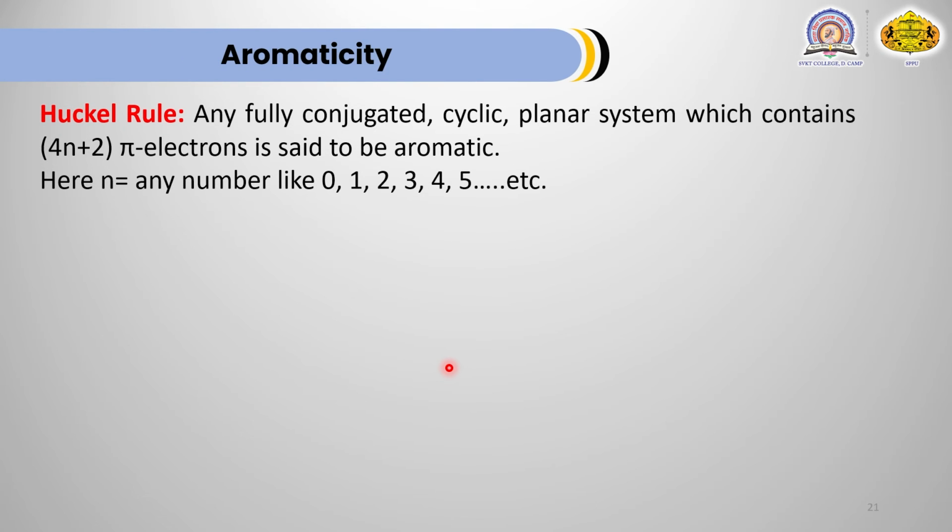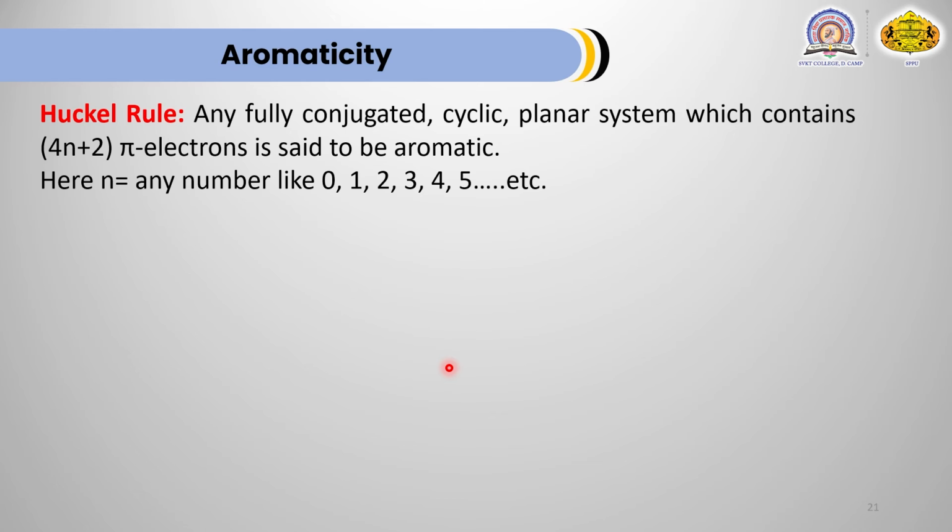Now this is the Huckel rule. You can define this rule as any fully conjugated cyclic planar system which contains 4n plus 2 pi electrons is said to be aromatic. Here, the word fully conjugated means there is an alternate double bond, single bond pattern. If there is a double bond, it should be followed by a single bond, that should be followed by another double bond. Alternate double single pattern, that is fully conjugated. Cyclic means it should be a cyclic structure. Planar, we know that for delocalization, for any type of resonance effect, planarity is required. That's why these are the three basic conditions for aromaticity.